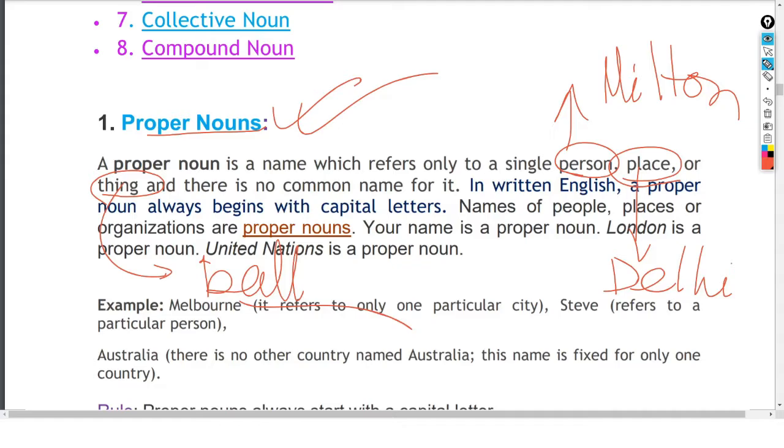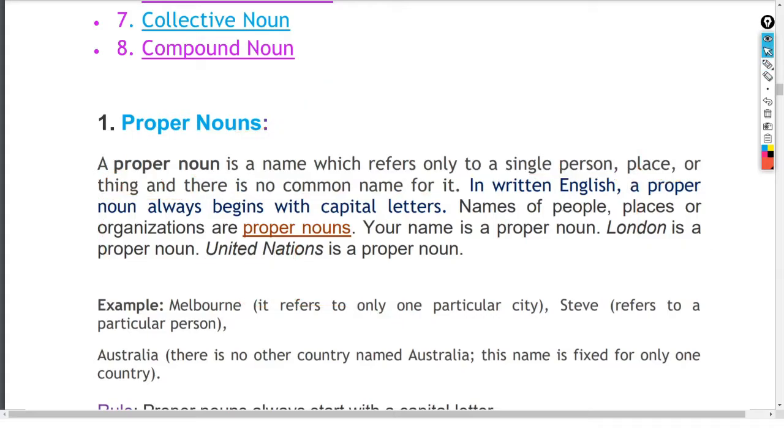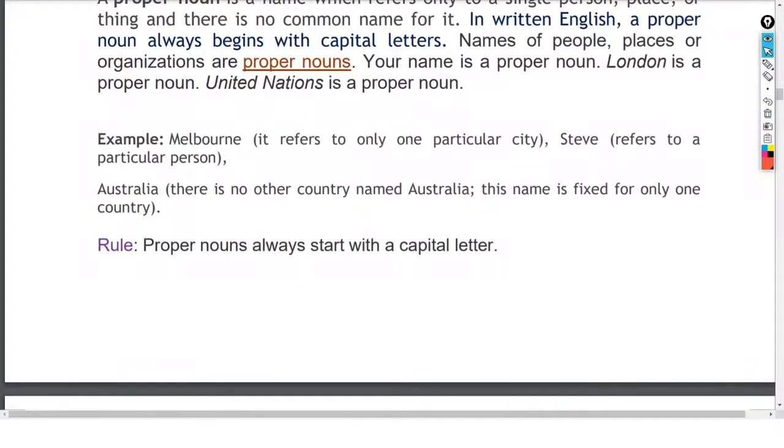So in this way, when a particular noun refers to a single person, place or thing, then it is called the proper noun or Vyakti Vachak Sangya. Proper noun is a name which refers only to a single person, place or thing, and there is no common name for it. Let us go for the example. Let us see the example.